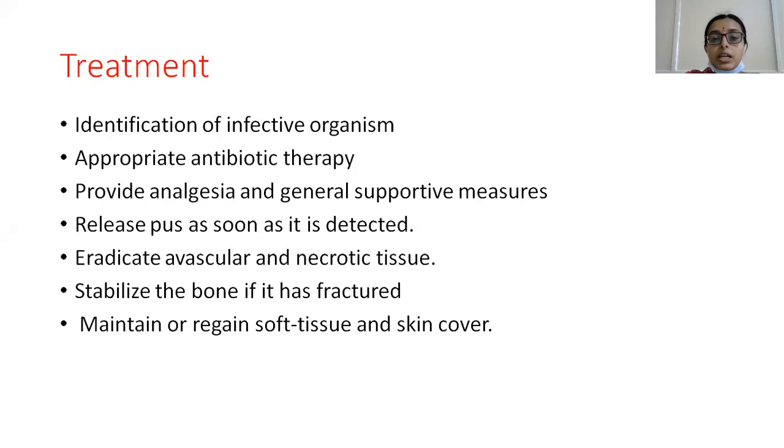Then we have to maintain the soft tissue or skin cover. So these are the various steps in the ladder of treatment: identifying the organism, antibiotic therapy, splinting and supportive care, release of the pus, stabilization of the bone, and wound cover, eradicating all the necrotic tissue before attaining the cover.